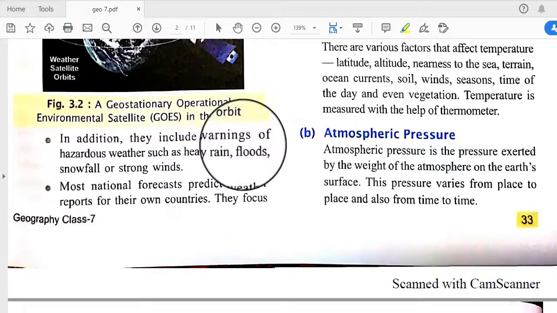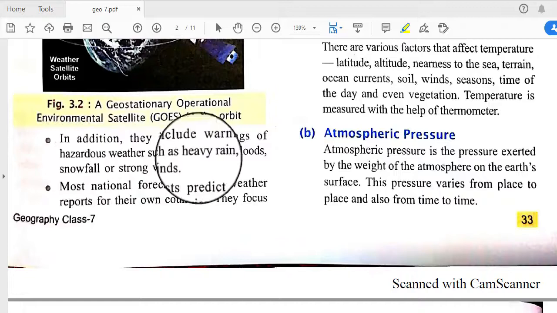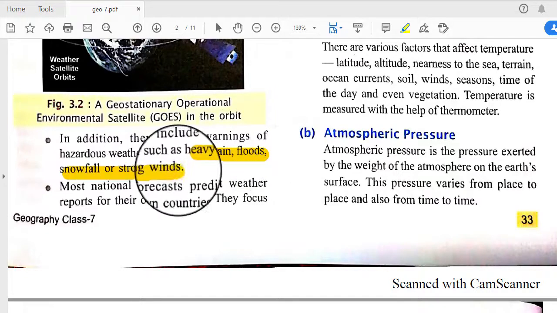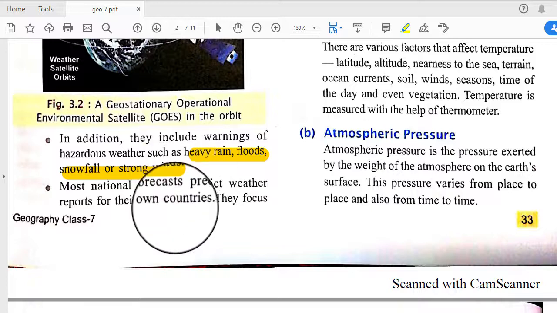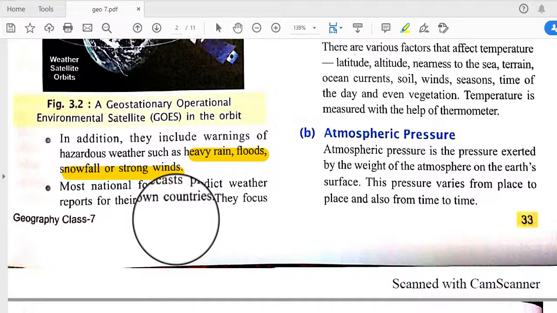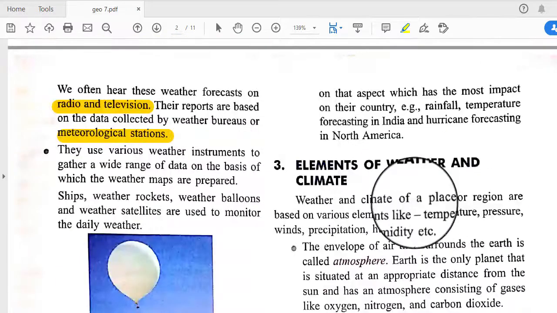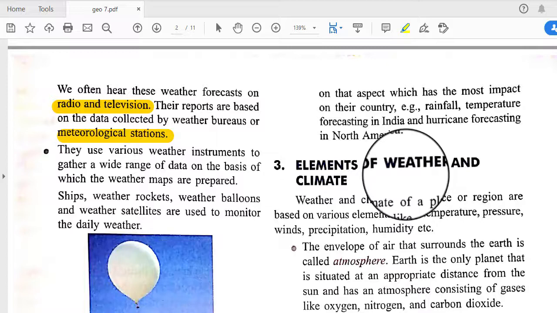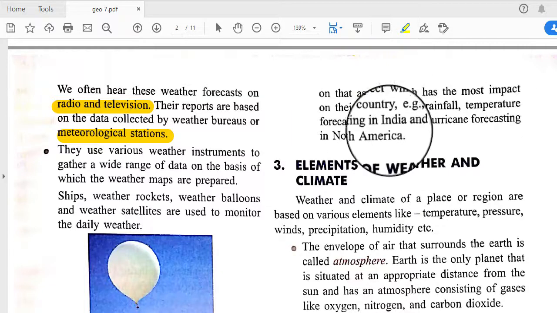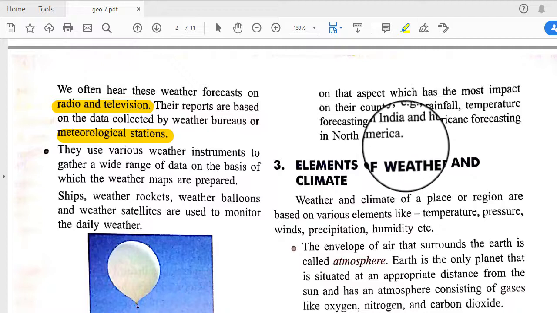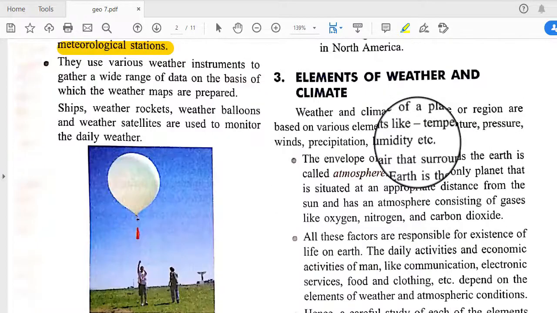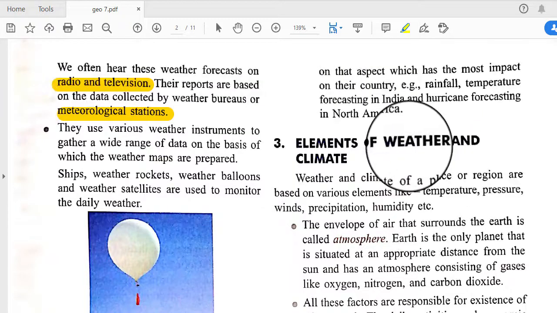In addition, they include warning of hazardous weather such as heavy rain, flood, snowfall or storm winds. Most national forecasts predict weather reports for their own countries, and they focus on that aspect which has the most impact on their country. Example, rainfall, temperature forecasting in India and hurricane forecasting in North America. So they give us the information of future forecast. Okay, what will be the condition up to or upcoming 24 hours or 48 hours.